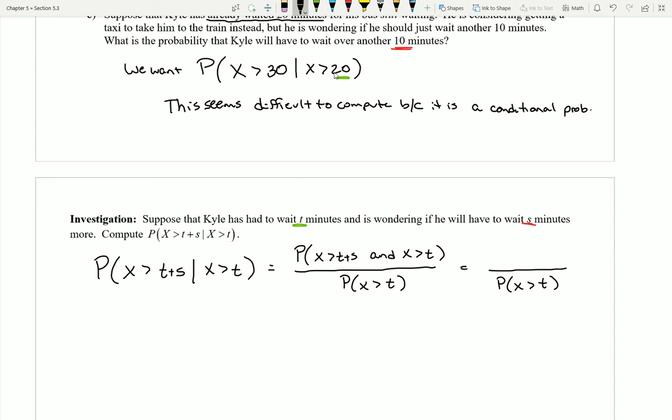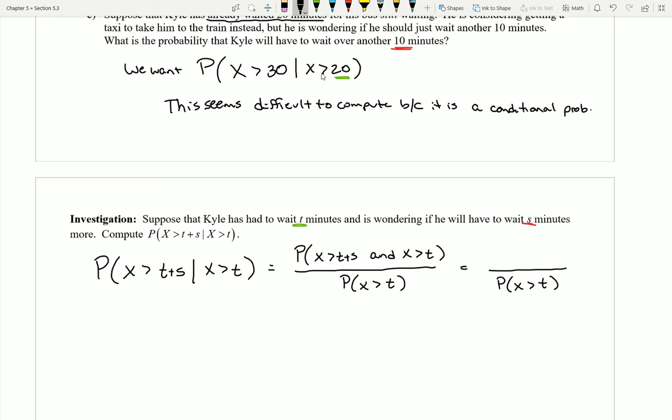Let's go back up here to think about the two scenarios and how I can simplify this down. Because here I'm really asking something like, what's the probability that I have to wait over 30 minutes and I have to wait over 20 minutes? How can I possibly do both of those at the same time? What would be the only kinds of times that I can wait if I needed to be over 30 and over 20 at the same moment?